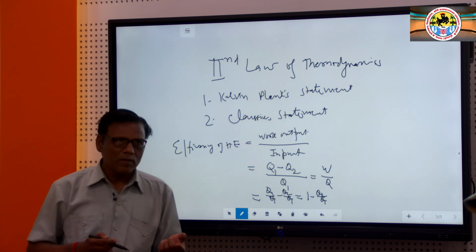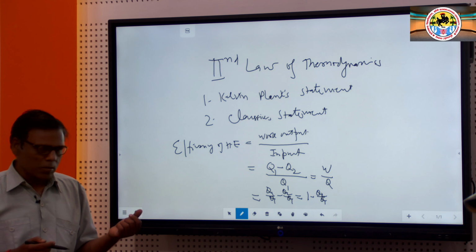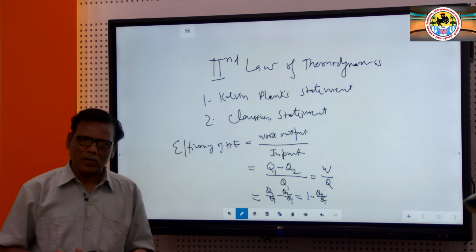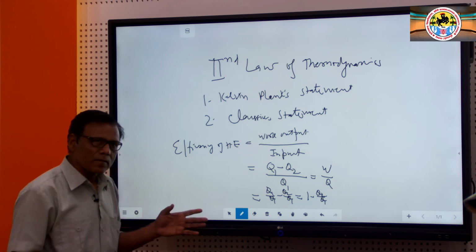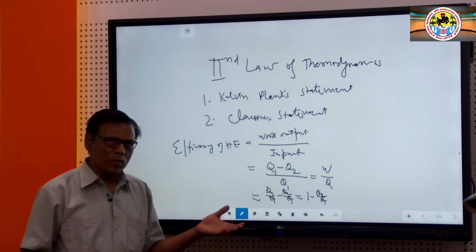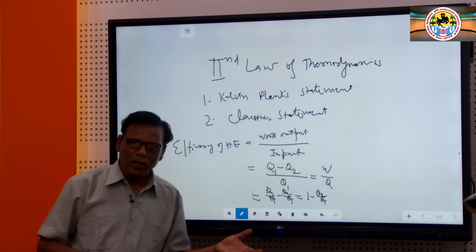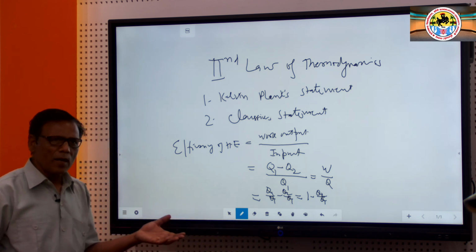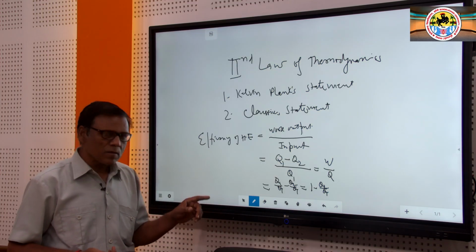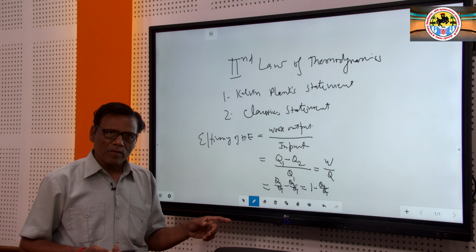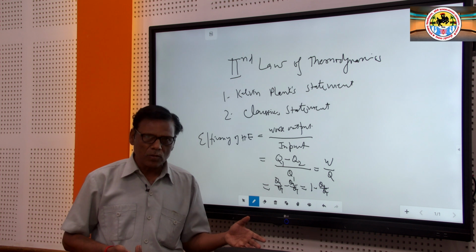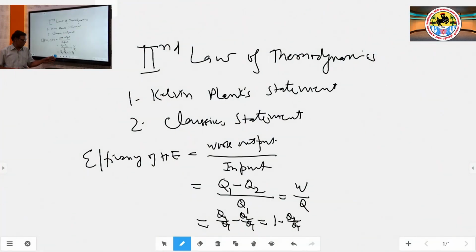In a heat engine, your input is taken from the high temperature reservoir. In the heat pump, the input is taken from the low temperature reservoir. The performance of the heat pump is given by the coefficient of performance. So, that is another term. For the heat engine, the term is the efficiency, for measuring how efficient it is.